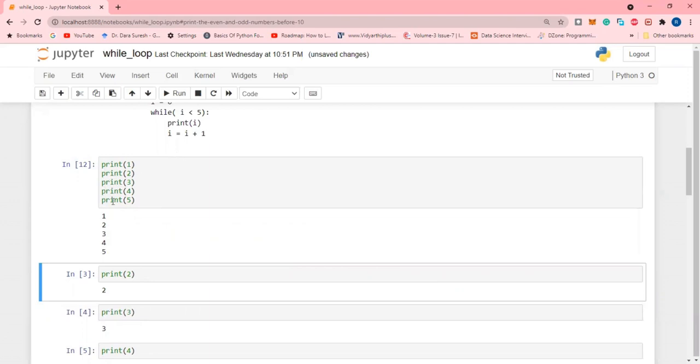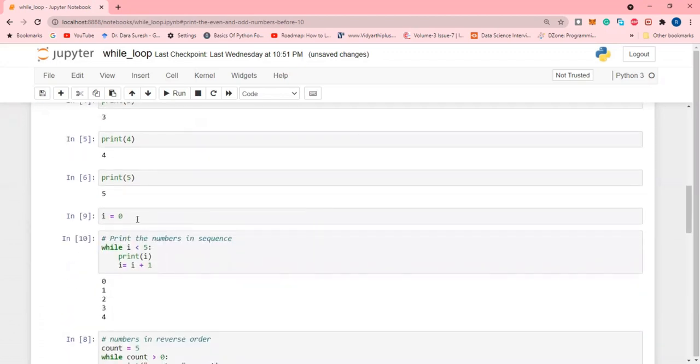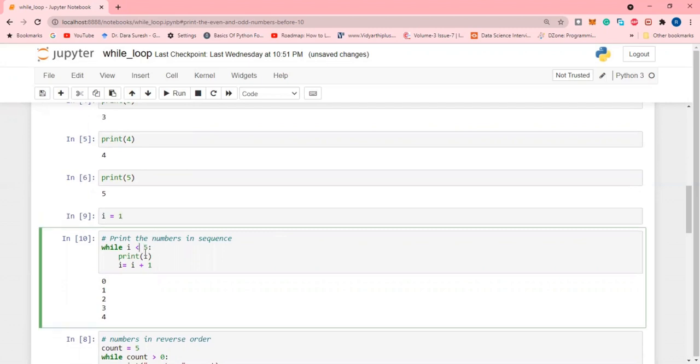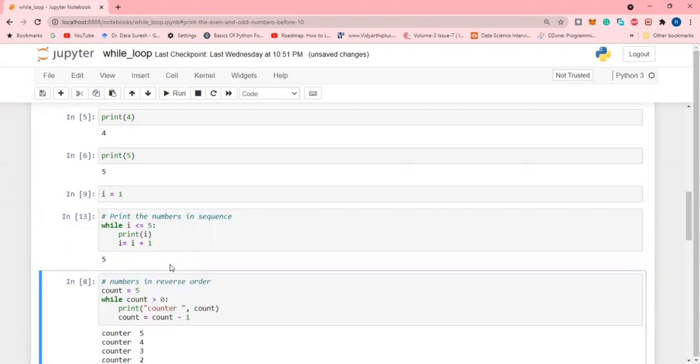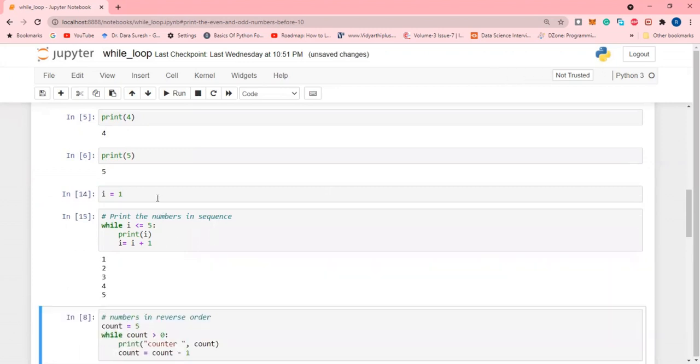Instead of writing these 5 statements, I am using a while loop to print the numbers 0 to 4. Or if you want to get the values 1 to 5, you can give the condition i less than or equal to 5. So here you can see i equal to 1, and the numbers printed are 1, 2, 3, 4, 5.